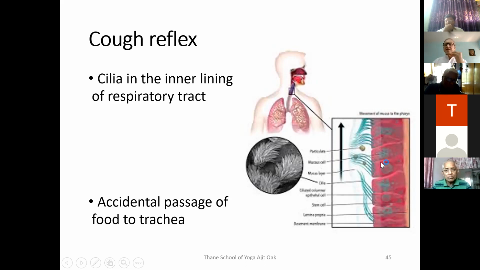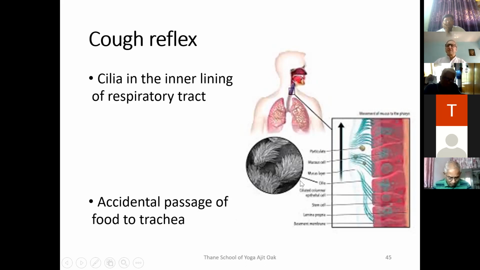Anything that enters the top of the trachea immediately stimulates the cough reflex, and there will be a complex action of the muscles to throw the mucus and particle outside the body. The same is caused by accidental passage of food into the trachea.